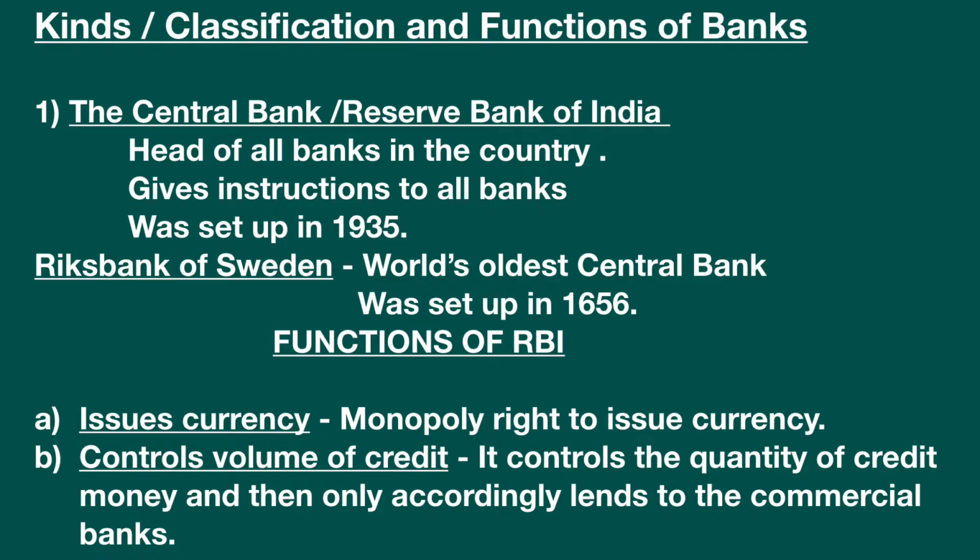The second function is it controls the volume of credit. It controls the quantity of credit, money, and only then accordingly does it lend to the commercial banks. Since this is a bank which makes money, it has to control the quantity of money that is made, and it accordingly lends the money to all other banks.